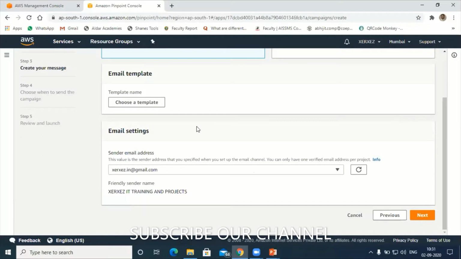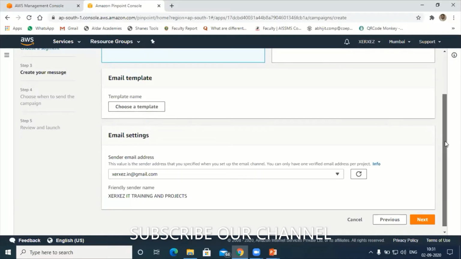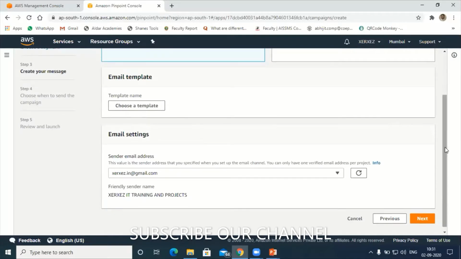Either I can create the message by choosing a template, or I can create my own message here. The template name says choose a template. No, I don't want to choose a template.